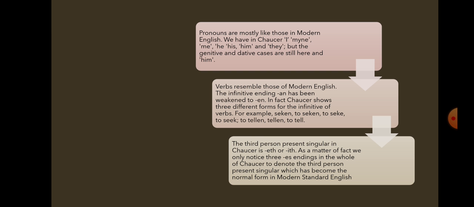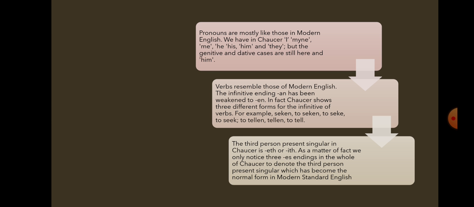And in fact Chaucer shows three different forms for the infinitive of the verb. For example, seeken, to seeken, to seek. For the modern English word to tell, he has three different forms of the infinitive verb: to tellen, to tell, tellen. In the earlier, that is the Old English period, instead of this, tellan was used, and in the Middle English period this an that was used during the Old English period got weakened and it became en, tellen. Okay, that's about verbs.